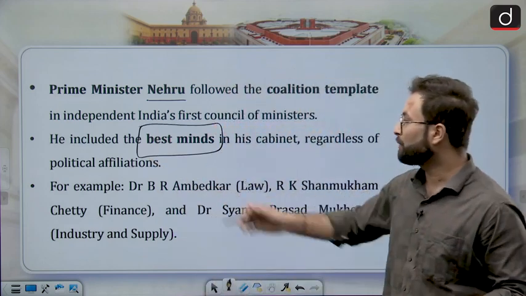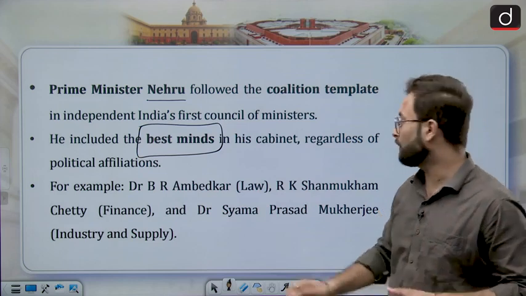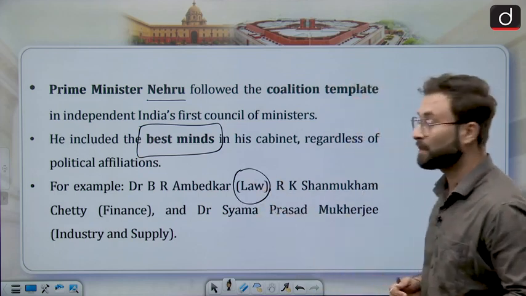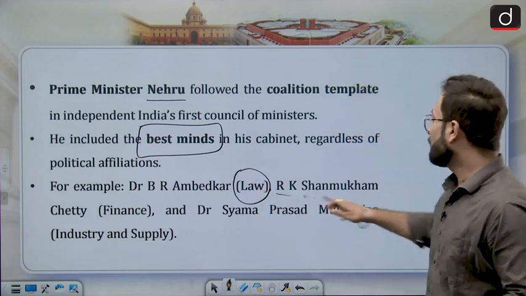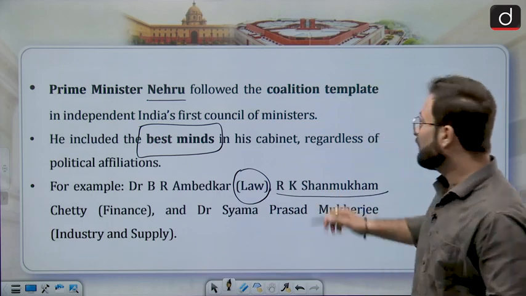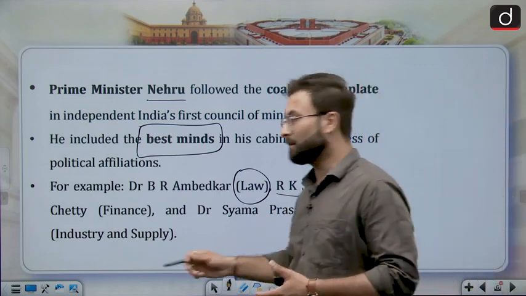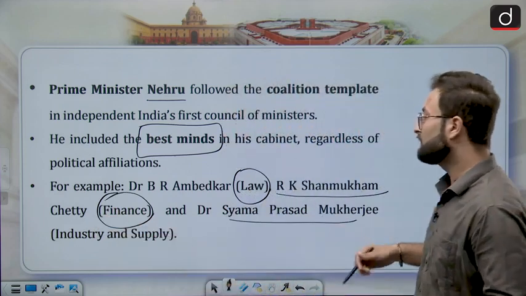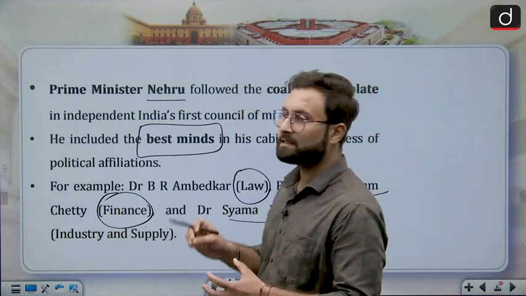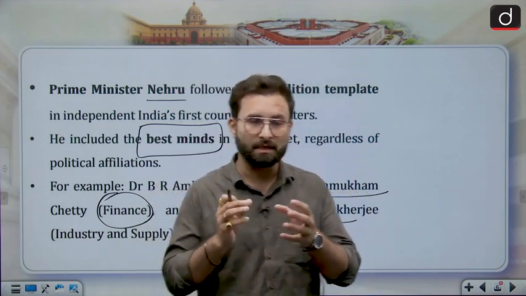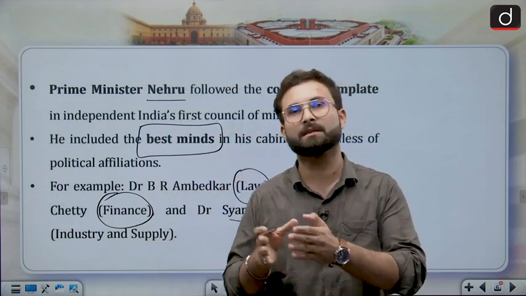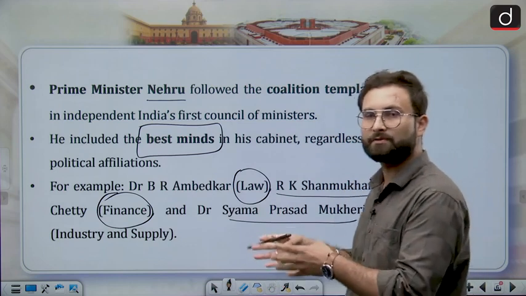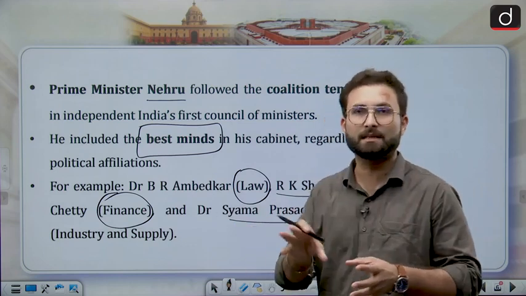So for example, Dr. B.R. Ambedkar had specialties in law. Then R.K. Shanmukham was there with specialties in finance, and Dr. Shyama Prasad Mukherjee in industries and supplies. So we can say that in his Council of Ministers there were various specialists from their arenas, and that is why it was seen as a coalition government.